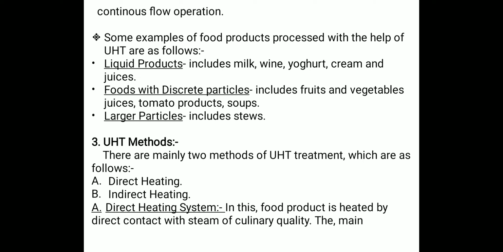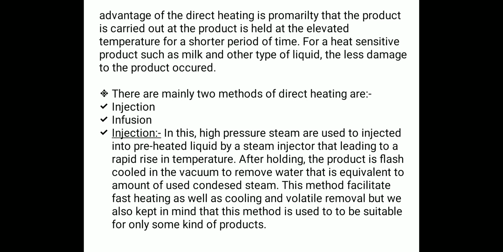So after that, the UHT methods. There are mainly two methods of UHT treatment, which are direct heating or indirect heating. In the direct heating system, the food product is heated by direct contact with steam. The main advantage of direct heating is that the product is carried to an elevated temperature for a shorter period of time. So for a heat-sensitive product such as milk or other liquids, less damage to the product occurs.